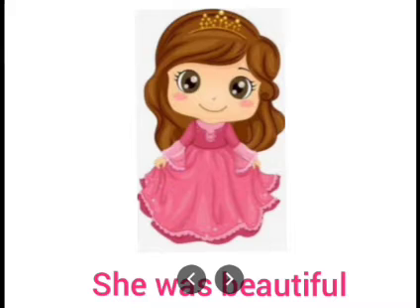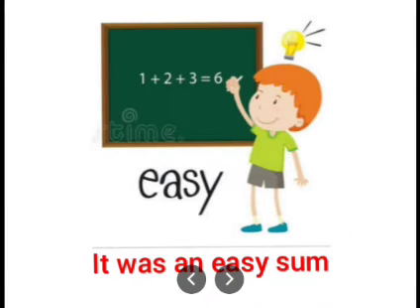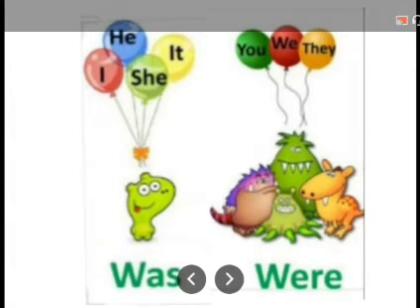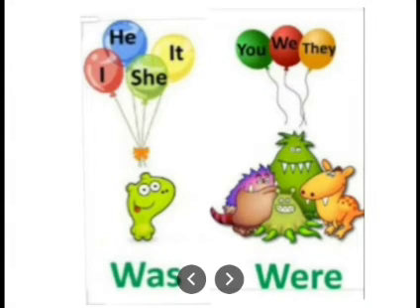She was beautiful. How many members are here? Only one. So singular. She was beautiful. But right now she is not beautiful. At present she is not beautiful. She was beautiful in some party or in her birthday celebration or like that. Clear? Okay, now next. It was an easy sum. The sum which you are solving just now is not an easy one. The sum which you already solved is easy, it seems. It was an easy sum. So, was always combines with I, he, she and it, whereas were combines with you, we and they.